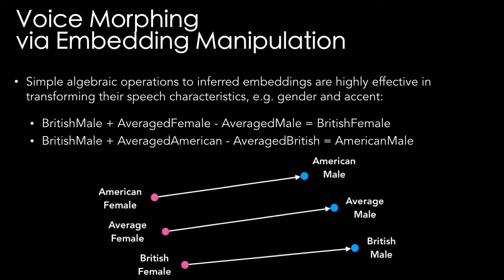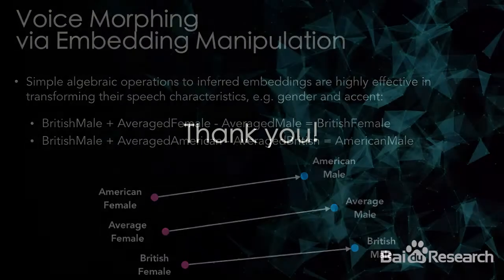We also find we can do voice morphing via embedding manipulation. We show the simple algebraic operations to the inferred speaker embeddings are highly effective in transforming their speech characteristics, for example, the gender and accent. We can use the British male, add the average of the female, minus the average of the male, to get the voice of British female. That's our work.